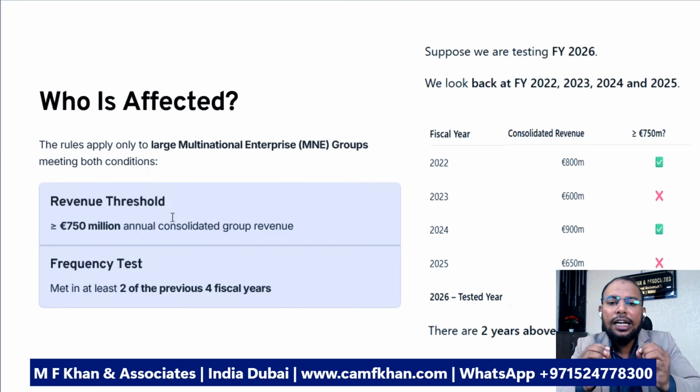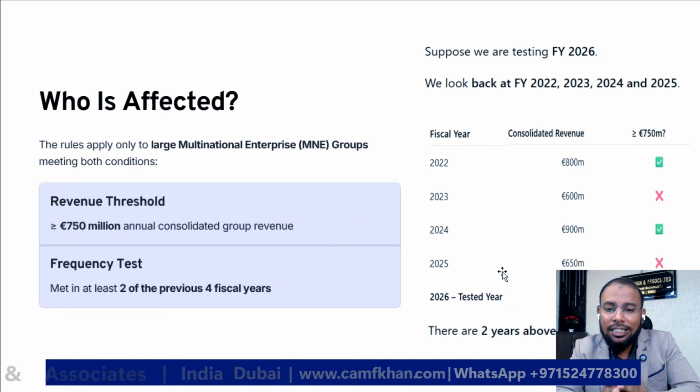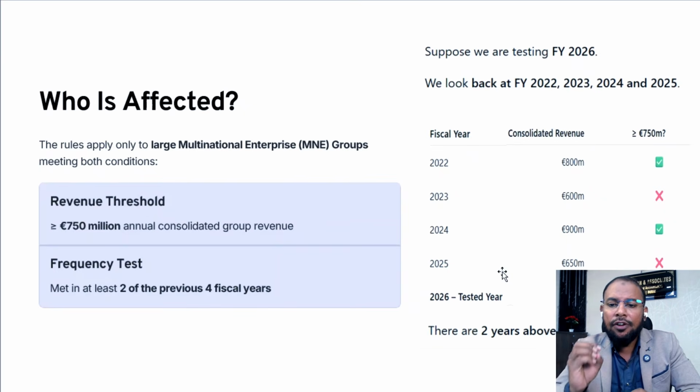For your understanding, we will take a very simple example. Suppose we are testing financial year 2026. We look back at financial years 2025, 24, 23, 22. In fiscal year 2022, there is a revenue of 800 million. This is crossing 750 million. Then financial year 2023, their consolidated revenue is 600 million. 2024, 900 million. In 2025, 650 million. The tested year is 2026, and the revenue is 700 million. This is the consolidated revenue amount.